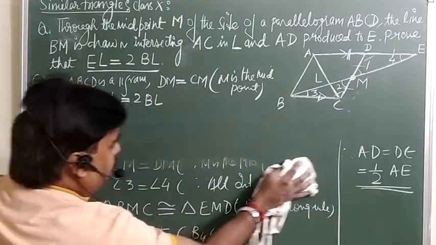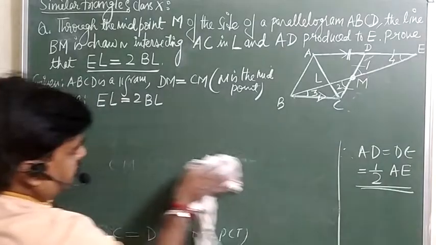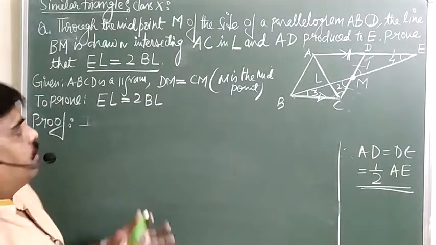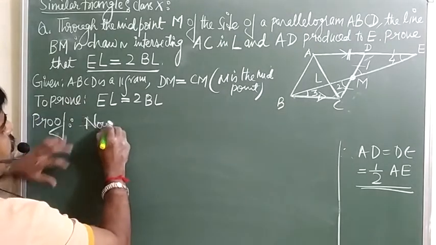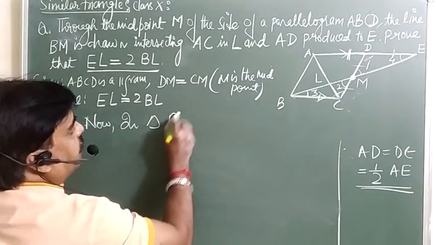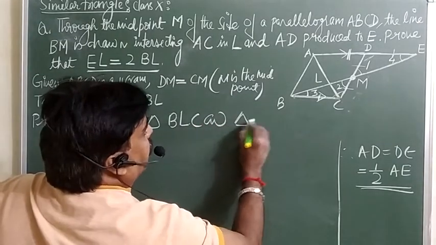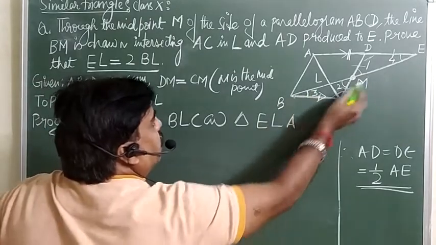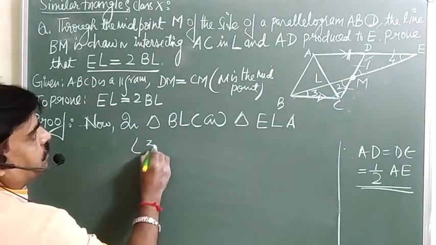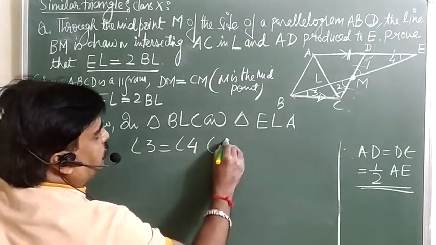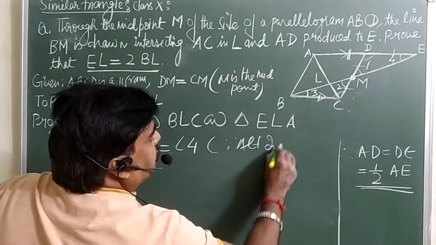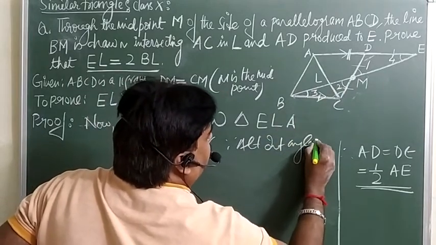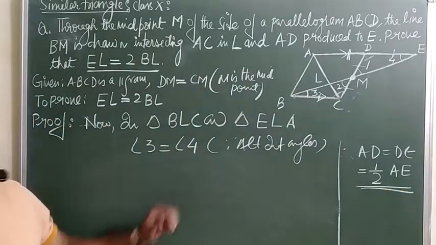Now take these two triangles, triangle BLC and triangle ELA. See, this angle 3 is equal to angle 4, alternate interior angles, because this line is parallel to this one and this is a transversal.